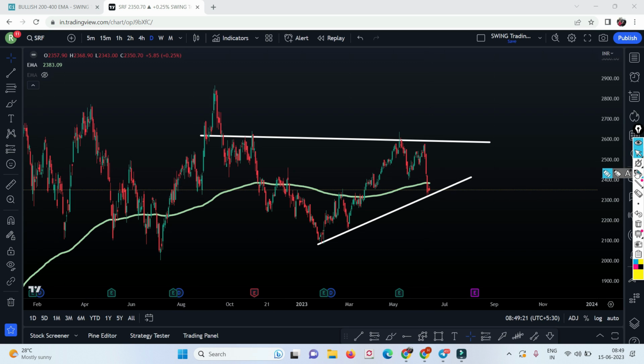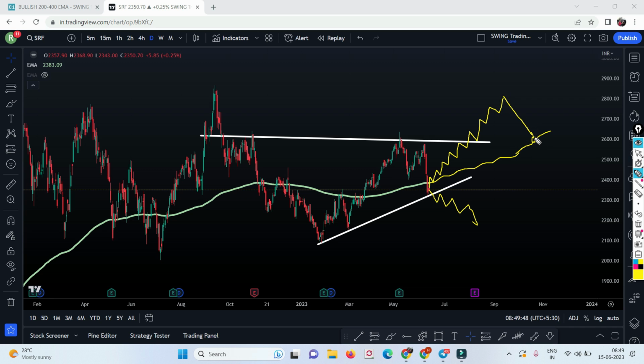But now there is no guarantee that this will break down, right? Chances are that it might come up, it might break the 200 moving average, it might kiss, and then it might start making higher highs, higher lows. This can break the resistance also, and then it will go up. By that time your 200 moving average will also move in line with your price, and then there might be a rejection, there might be a correction, right? So this will touch the 200 moving average.